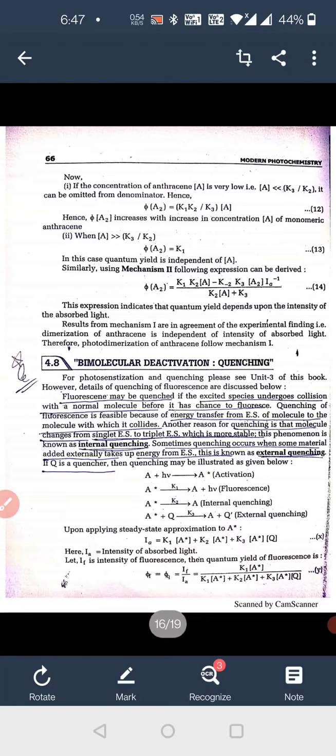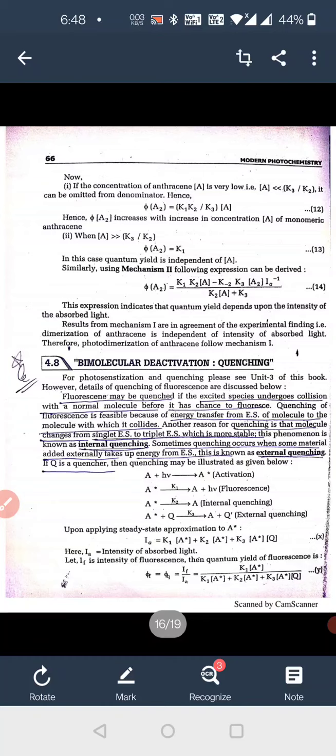A star is converted into A plus h nu. That is fluorescence. First h nu is absorbed, then h nu is emitted. This process is fluorescence and K1 is the rate constant. A star converting into A is internal quenching. A star plus Q, where Q is the external energy acceptor, gives A plus Q, which is external quenching. Upon applying the steady state approximation for A star, Ia equals K1 [A star] plus K2 [A star] plus K3 [A star][Q]. That is the equation.